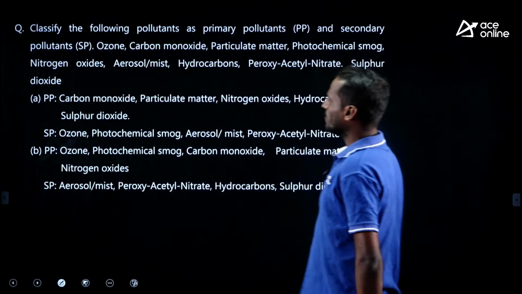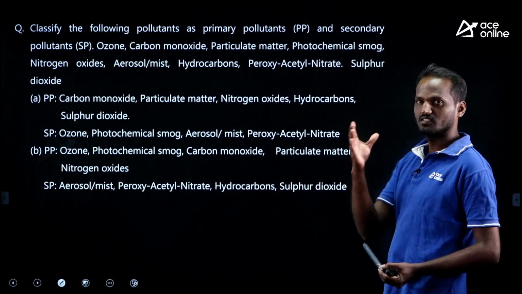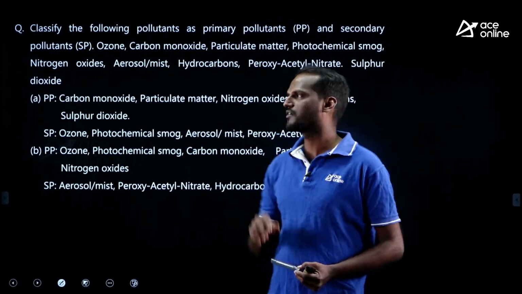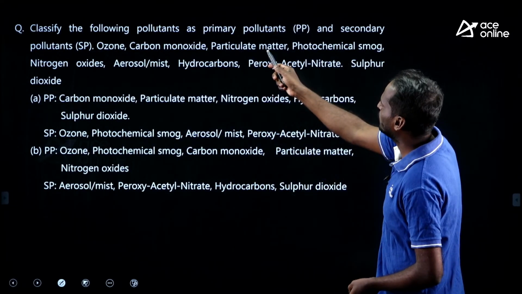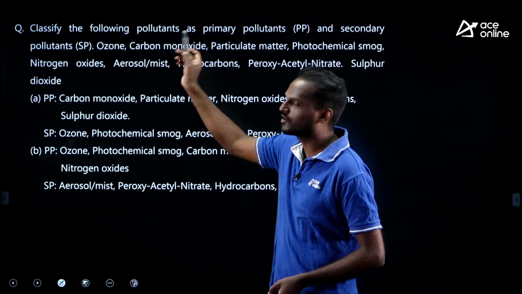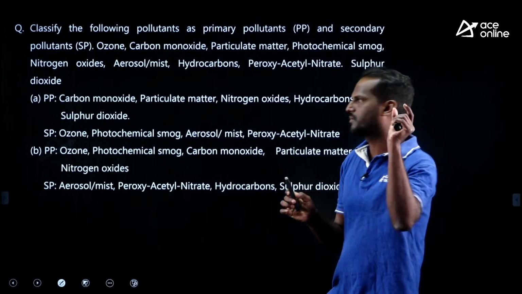Next, look at this. This question seems to be lengthy, but it is a very simple and straightforward question. Classify the following pollutants as primary pollutants PP and secondary pollutants SP. He has given the notation: PP means primary, SP means secondary.